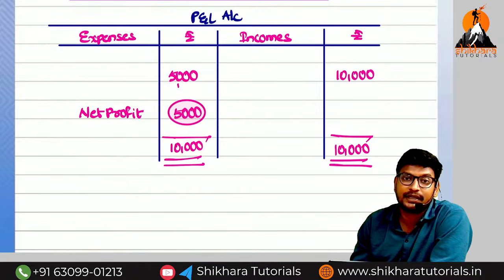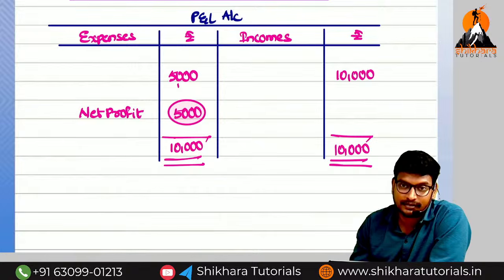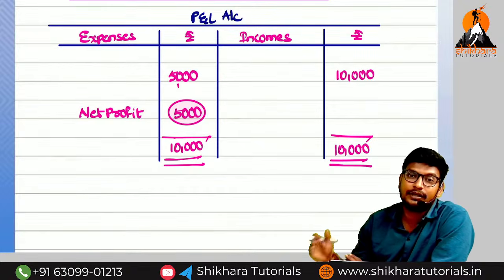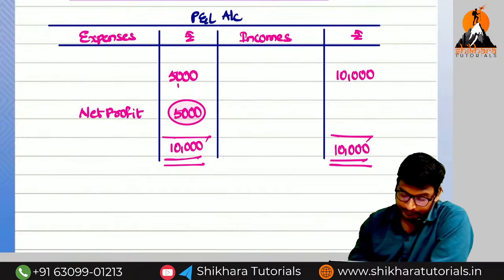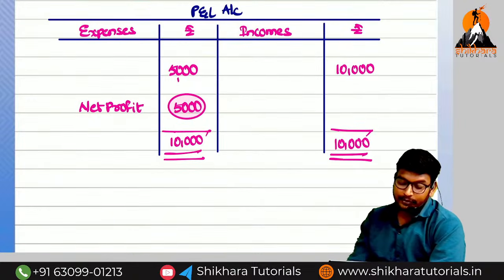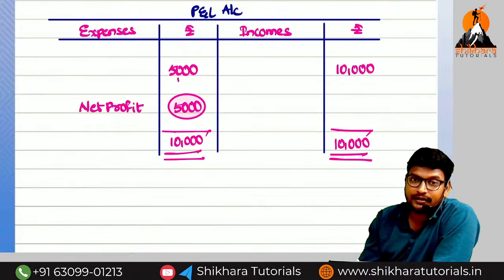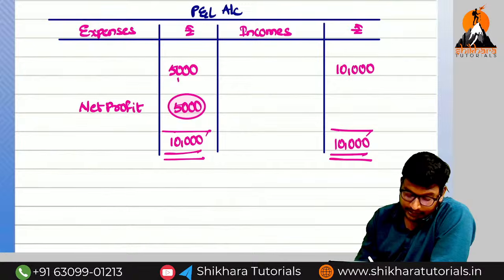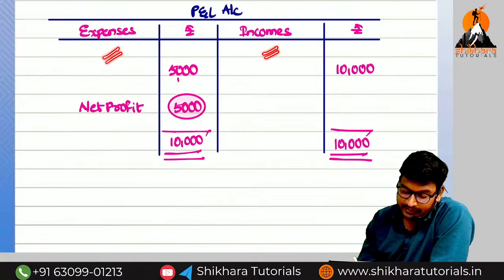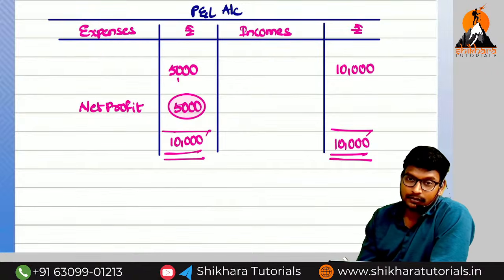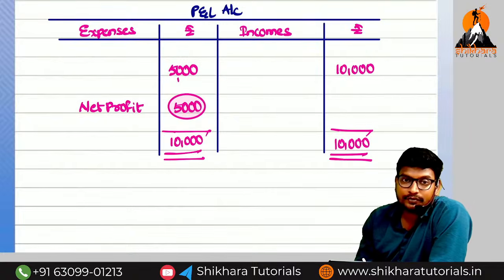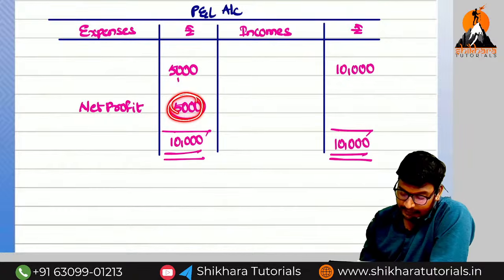Remember, what is the meaning of charge against profit? It is compulsory. What is the meaning of appropriation of profit? It is not compulsion. If you want you can create, otherwise no need. So if you create the provisions, the profits will decrease. In order to decrease the profit, which side do we need to record? We need to record it as an expense, not as income. If you create the provision, the profits will increase or decrease? Decrease.